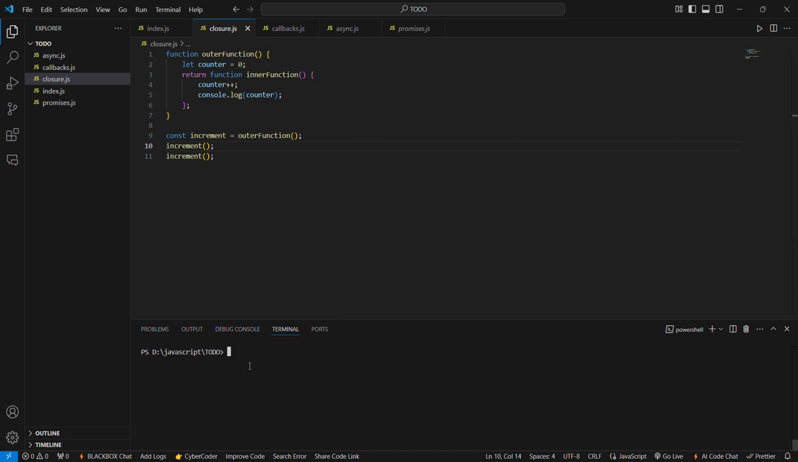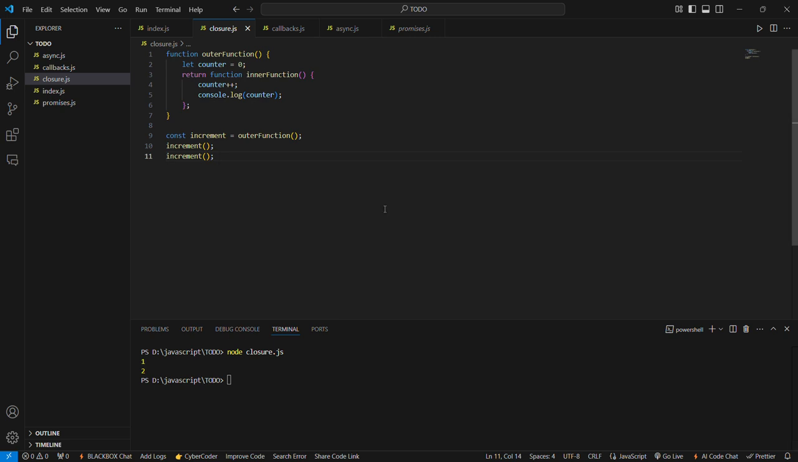Let me run this code. So node closure.js. So, as I have said, when we call the increment first time, the output will be counter plus plus, that is 1. And when we call the increment second time, the output will be again counter plus plus, that is 1 plus 1, that is 2.